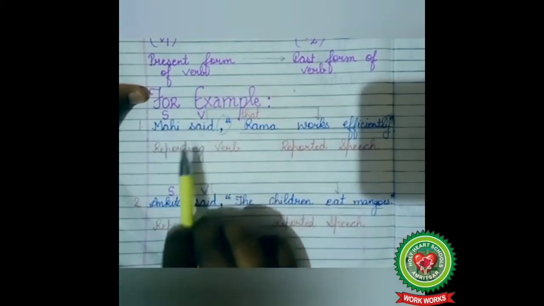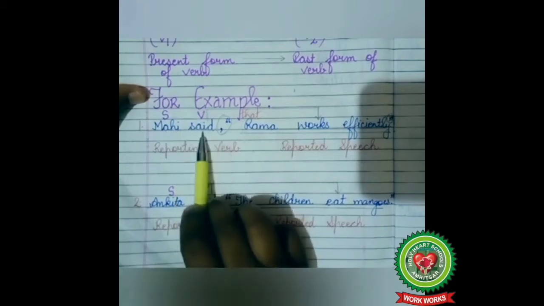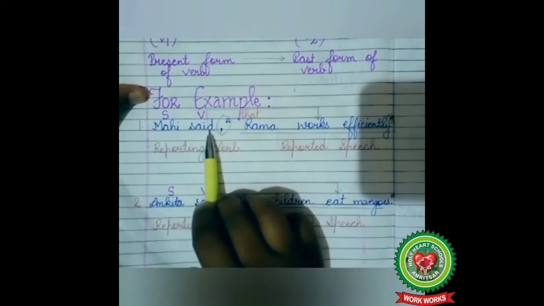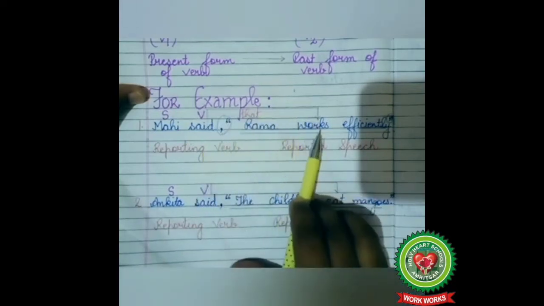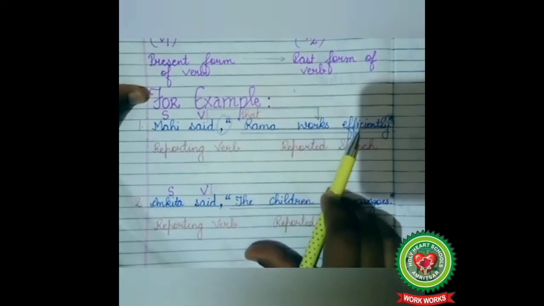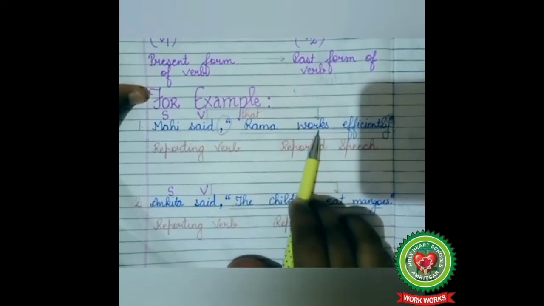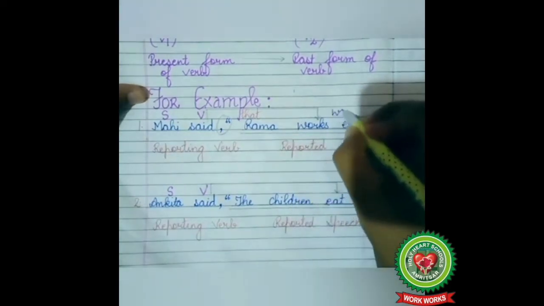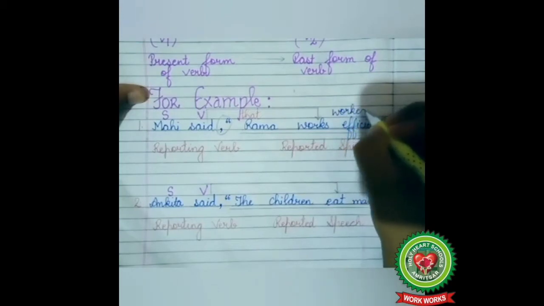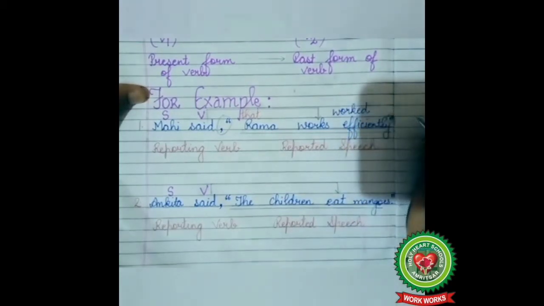Mahi said, reporting verb is in past tense, and according to the rules, if the reporting verb is in the past tense, the tense of the reported speech changes. So, Rama works efficiently, reported speech is in present tense, so it will change into simple past tense. So in place of works, we have to use the word worked.